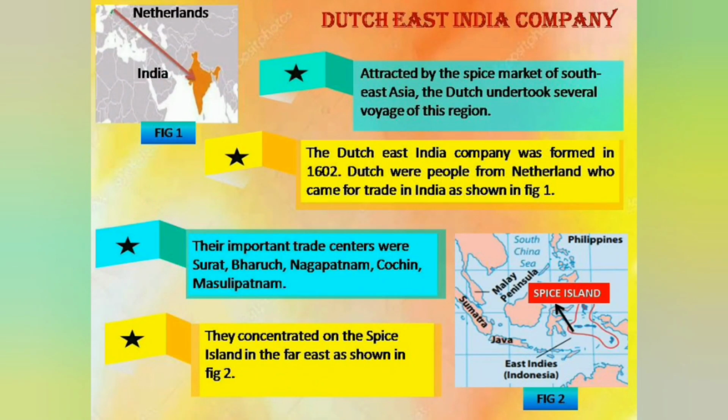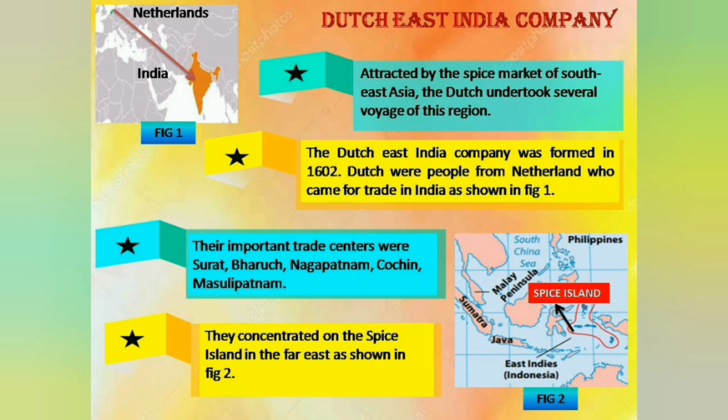Then there is the Dutch East India Company. They succeeded in establishing their monopoly in the spice trade throughout the 17th century. They established a trade link between India and the islands of the Far East. Far East means the Spice Islands of Indonesia, as you can see in figure 2.